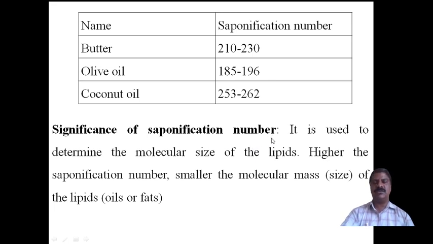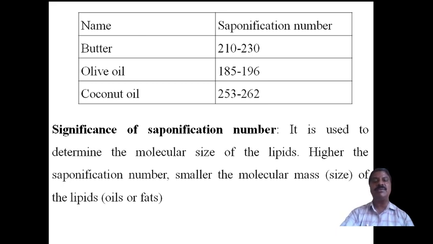What is the saponification number, and give its significance? This kind of question will be asked in the examination, so prepare carefully.